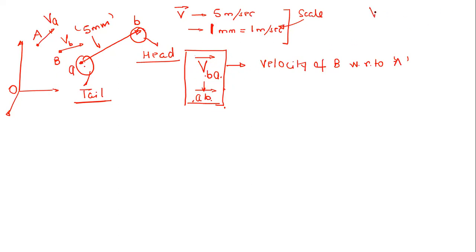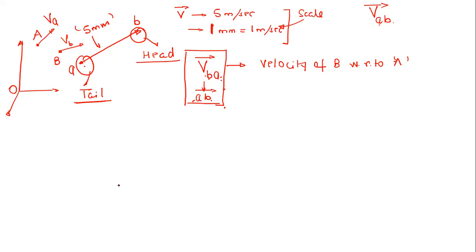Because in many books, they provide this notation, that is, they synchronize their notation with this, so they write it as VAB, that is velocity of B with respect to A. But never get confused. This is the most appropriate way to write it. So you simply have to remember that when you use this notation V, it will be pronounced as velocity of B with respect to A. And if you are writing it like this, then it will also be velocity of B with respect to A, correct?